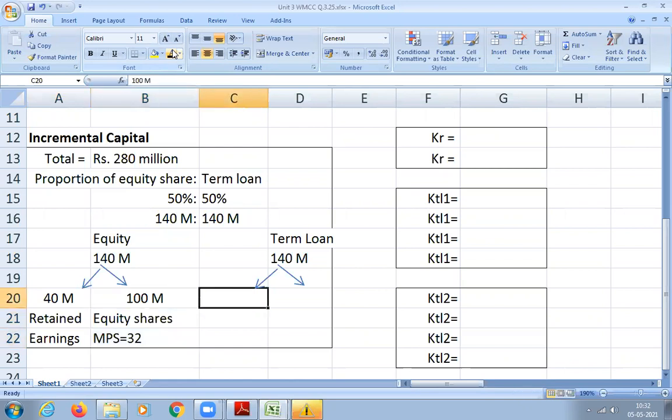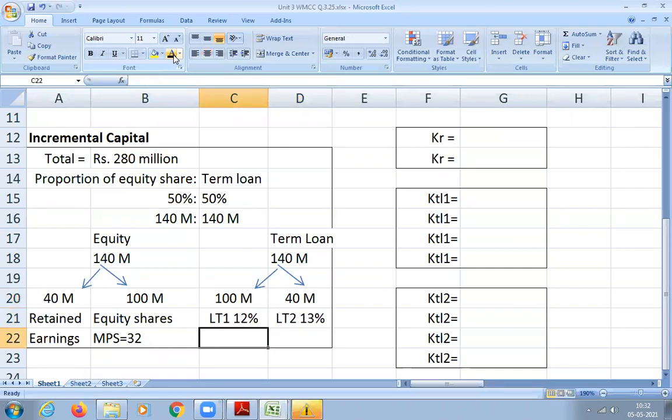Did you understand the classification? Yes, sir. Next is term loan. How many term loans are they taking? Two term loans. What is the first term loan? 100 million with 12%. What is the interest rate? 12%. Remaining is how much? 40 million. What is the rate? 13%.